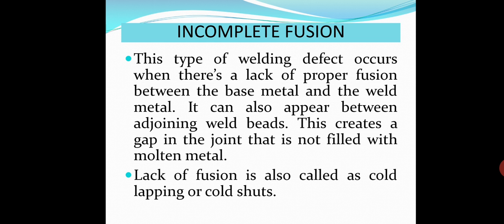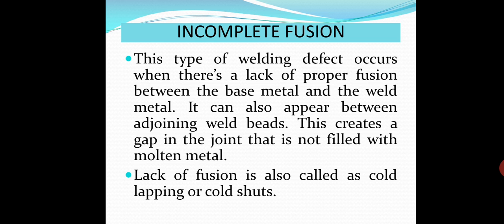Next is incomplete fusion. So fusion means mixing. So it is incomplete. This type of welding defect occurs when there is a lack of proper fusion between the base metal and the weld metal. It can also appear between adjoining weld beads.